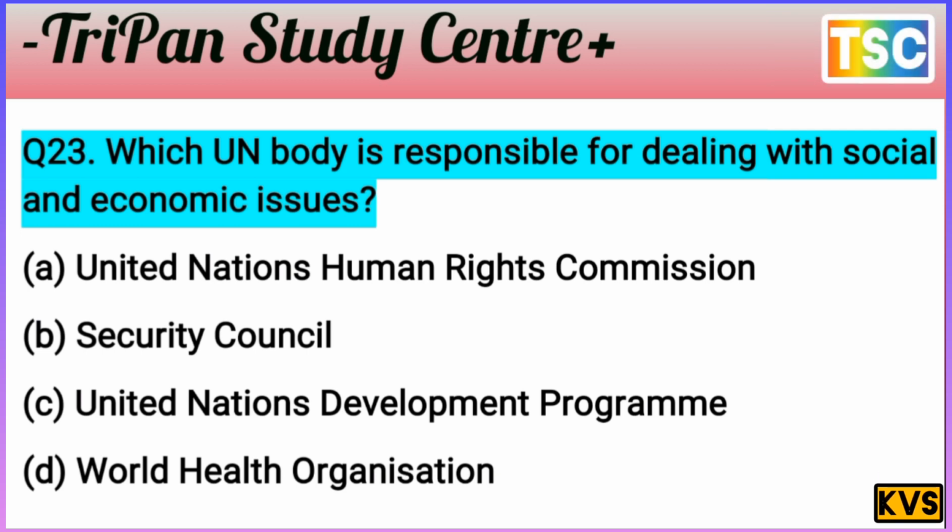I give you a few seconds for the two options, choose the correct answer. You know that you must have a thought of your answer. If you chose answer B, the B answer is totally wrong. B, Security Council, has nothing to do with it here. The answer is C, United Nations Development Program, dealing with social and economic issues. United Nations Development Program deals with social and economic issues. That's an important answer here. And let's see the next question here.